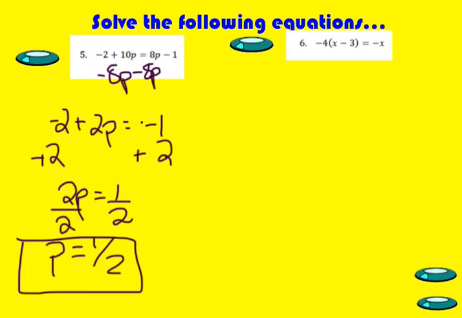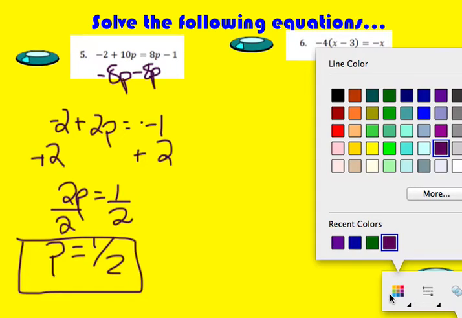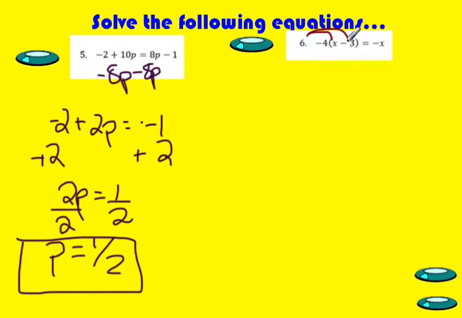The first thing I notice in number 6 are those parentheses. So I know I'm going to have to distribute. So I'm going to start by distributing in that negative 4. So I get negative 4x, negative 4 times negative 3, that's going to give you a positive 12. Whenever you multiply a negative times a negative, it's going to become a positive. And that's going to be equal to negative x. Well, I noticed that that negative x or negative 1x is by itself on the right-hand side.